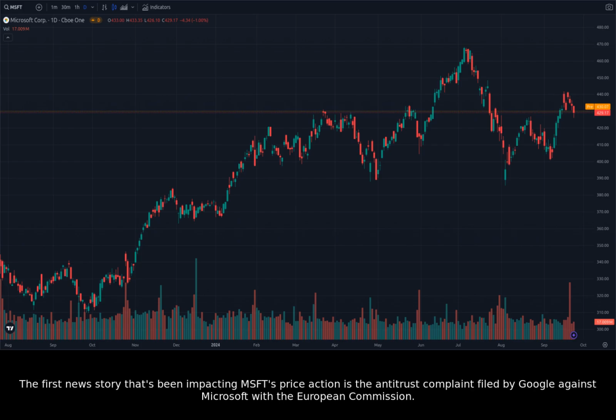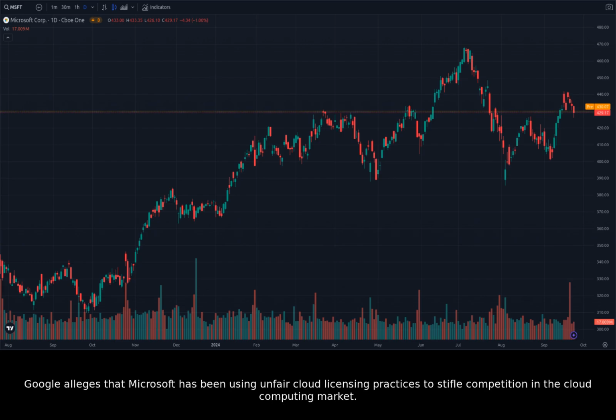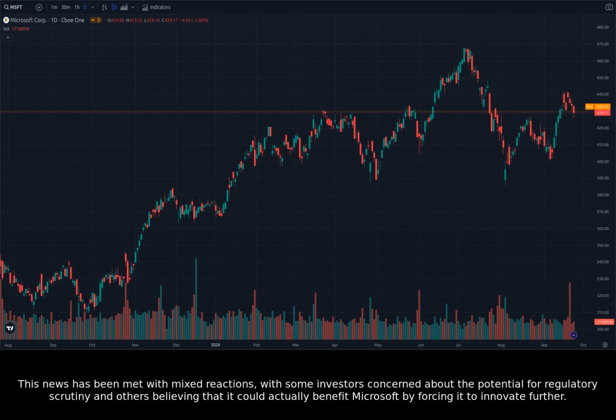The first news story that's been impacting MSFT's price action is the antitrust complaint filed by Google against Microsoft with the European Commission. Google alleges that Microsoft has been using unfair cloud licensing practices to stifle competition in the cloud computing market. This news has been met with mixed reactions, with some investors concerned about the potential for regulatory scrutiny and others believing that it could actually benefit Microsoft by forcing it to innovate further.